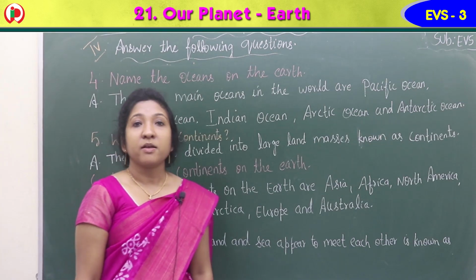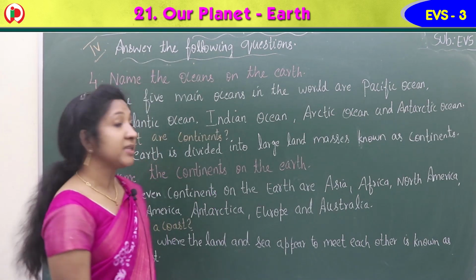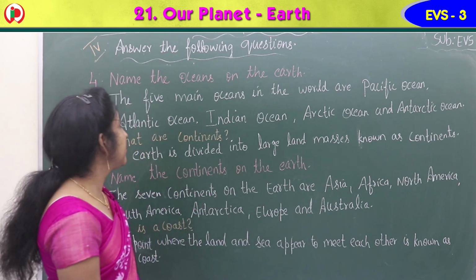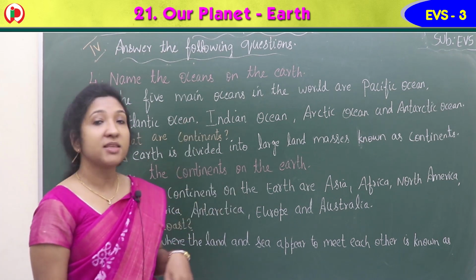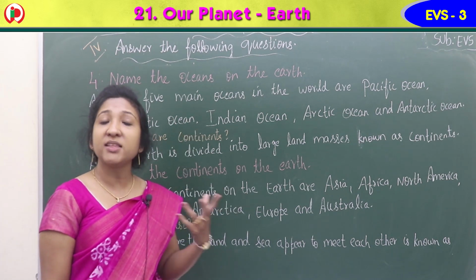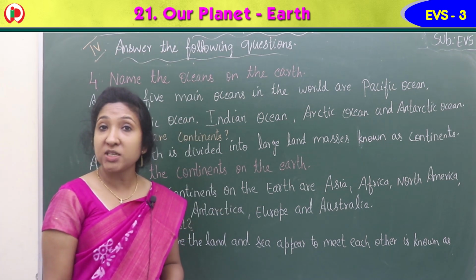Okay? Yes, children. So our next question, the fourth question. Name the oceans on the earth. Which are the 5 great oceans?